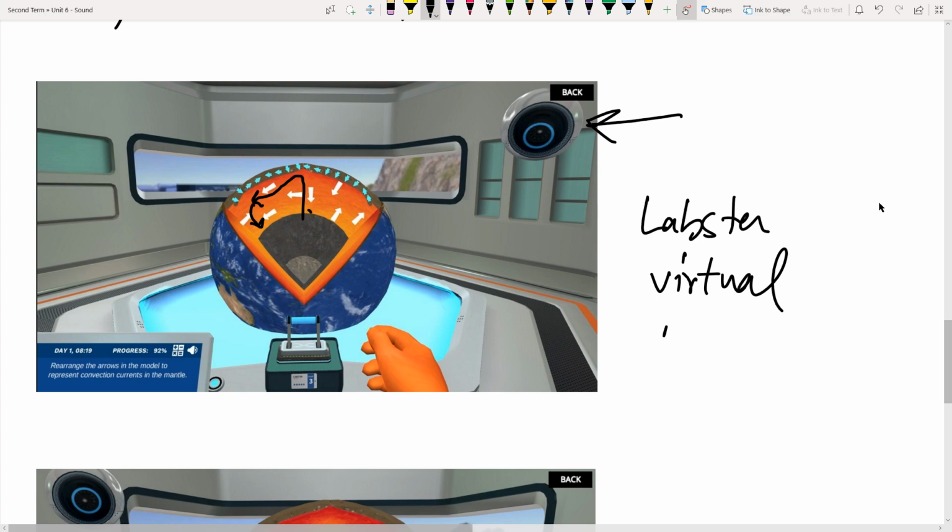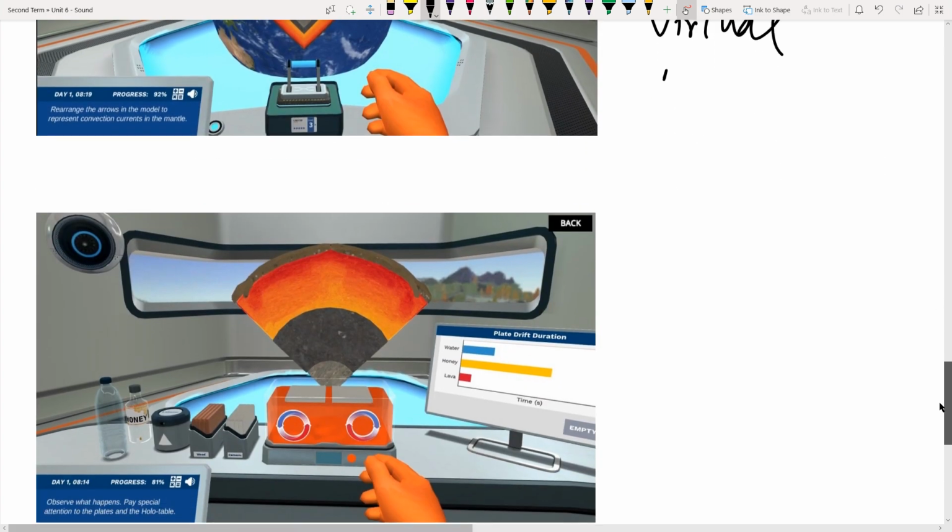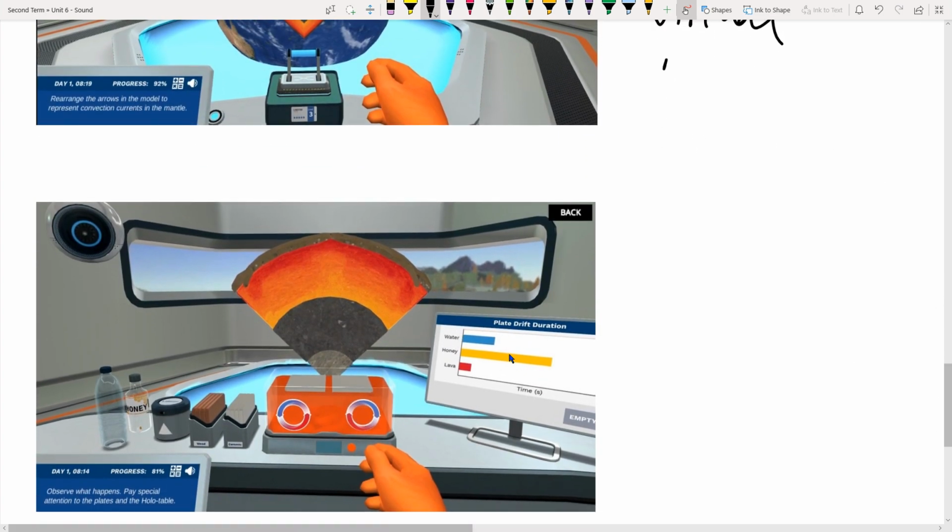So as I said, I use different softwares, right? This is another view that I was doing with honey, water, and lava. The same experiment we were studying in the book. So I wanted to do this in the software in the Labster. So I selected these materials and I built this tiny little experiment, and I was observing how this is progressing. You can see that the convection currents are also there, again forming there. So the plates were moving about, right?